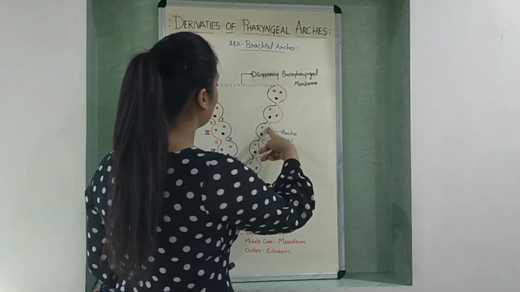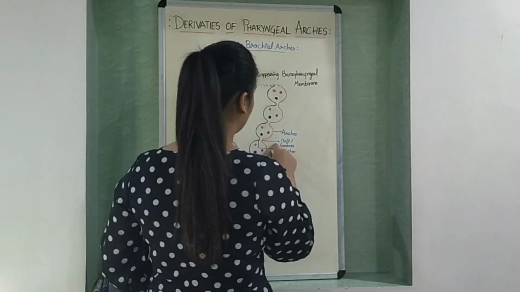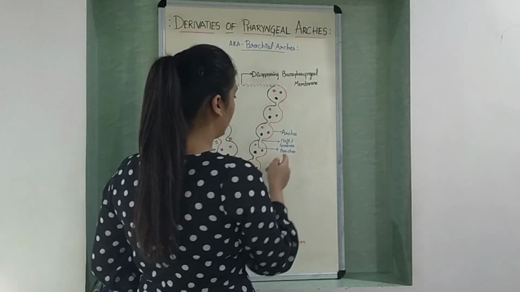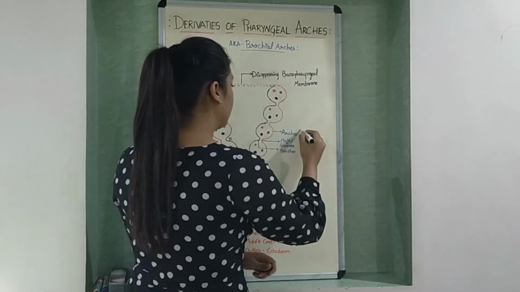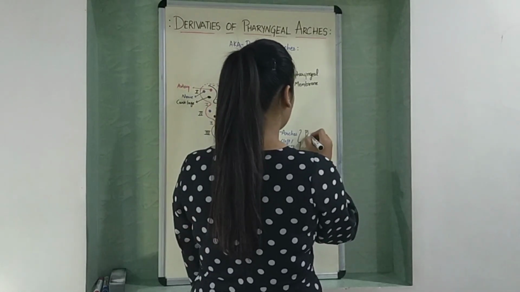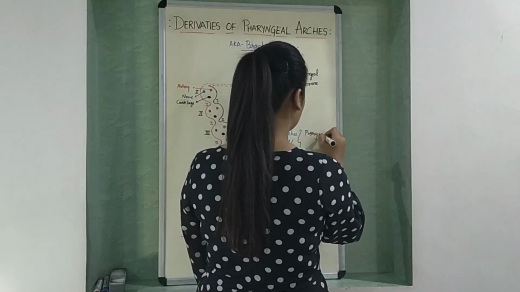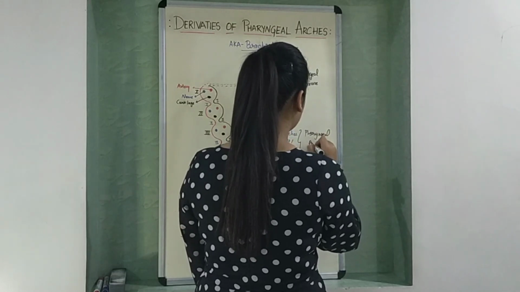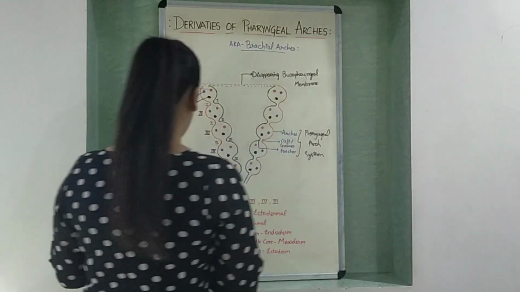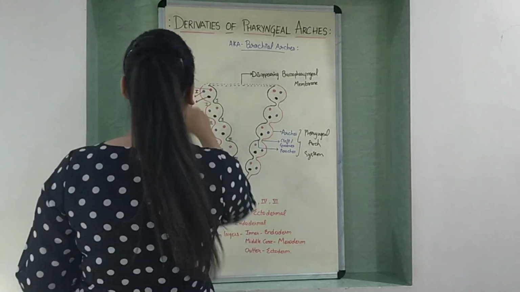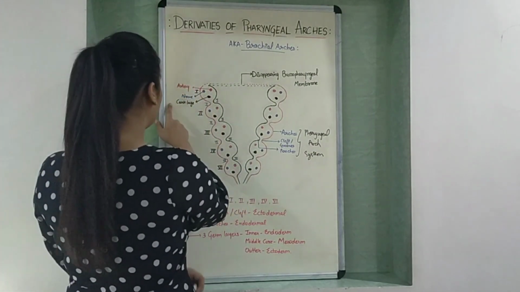The 2 arches are separated by a cleft, also known as groove, from outside, and from inside it is separated by a pouch. These 3 together form the pharyngeal arch system. Each arch is supplied by an artery, a nerve and a cartilage.